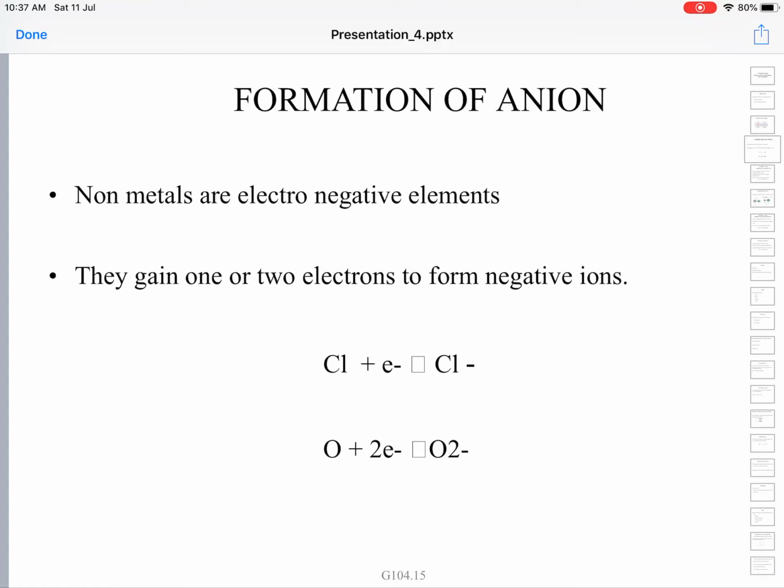For instance, take the case of chlorine. Chlorine picks up an electron to turn into a Cl minus ion. Likewise, oxygen takes up 2 electrons. Oxygen is 2 electrons short of the nearest inert gas. Its atomic number is 8, its configuration is 1s2, 2s2, 2p4. The actual neon configuration is 2s2, 2p6, an octet.